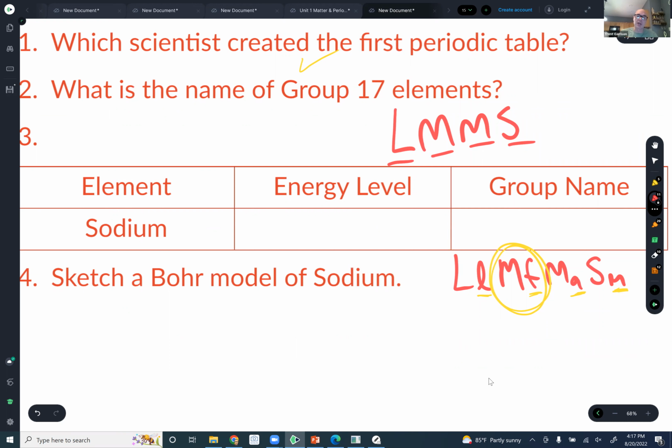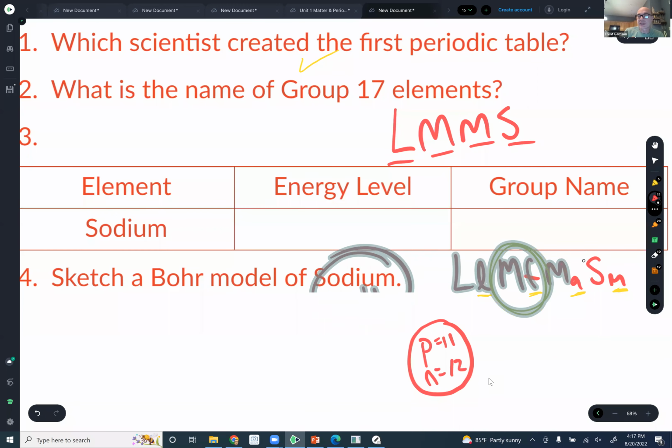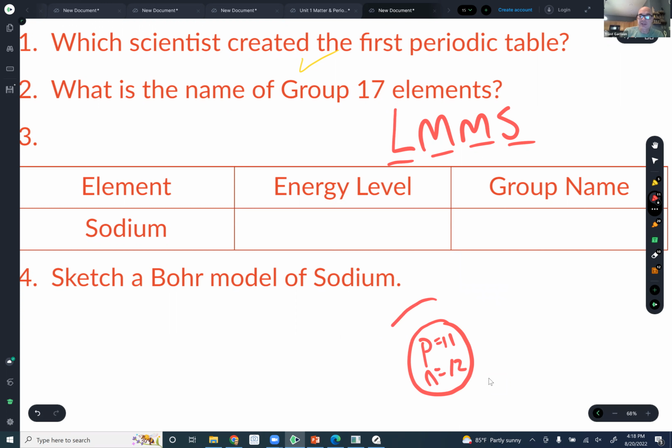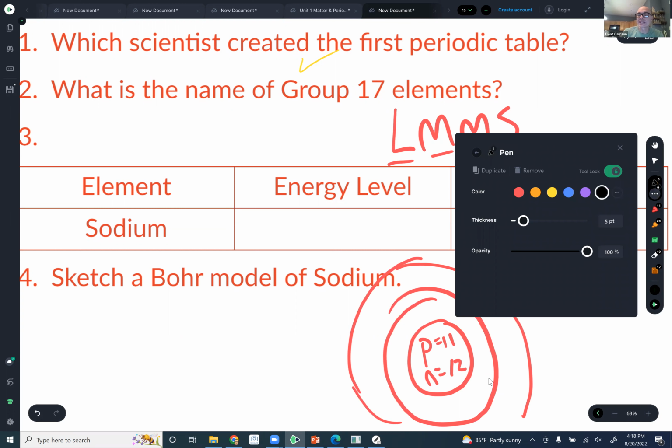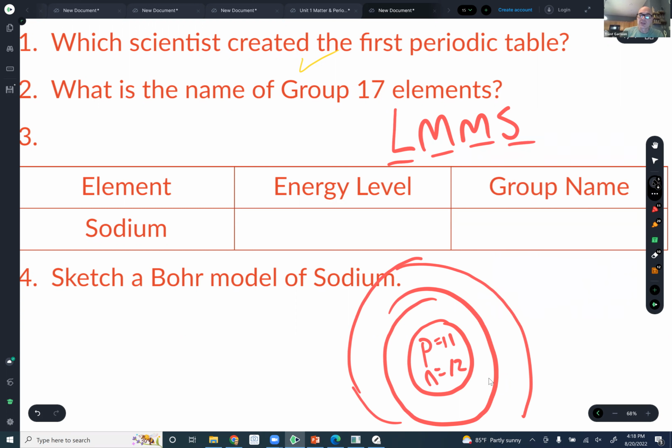All right, sketching a Bohr model of sodium. So now we got element number 11 is sodium. So what we would want to know is that there are 11 protons. We really don't know how many neutrons there are, but its atomic mass is somewhere in the neighborhood of 23. So I'm going to assume that we have at least 12 neutrons going on. Now it has 3 energy levels, so that means I'm going to have 3 rings going around it. I am now going to incorporate into that 2 electrons on the first, 8 electrons on the second, and 1 on the third.